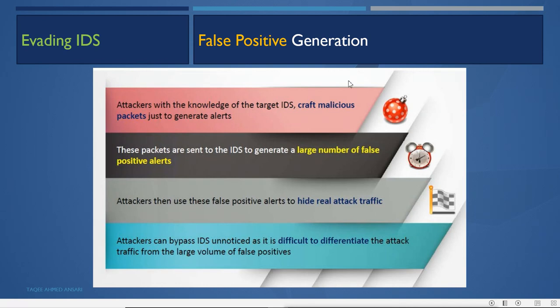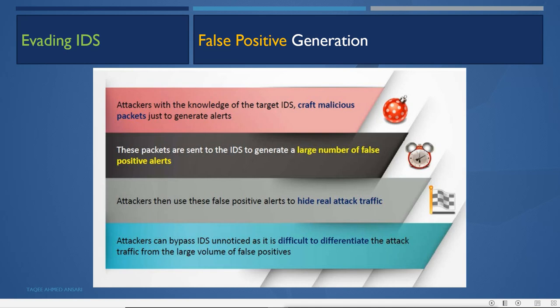Then it can do false positive generation. False positive generation means the attacker, with knowledge of the target IDS, crafts malicious packets just to generate alerts, and these packets are sent to the IDS to generate a large number of false positive alerts. The attacker then uses these false positive alerts to hide real attack traffic.